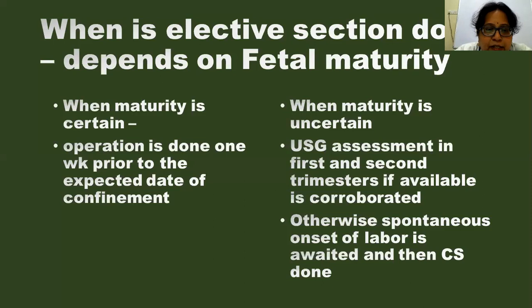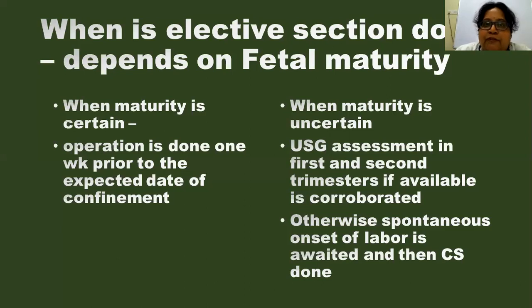When the maturity is certain, the operation is done 1 week prior to the expected date of delivery. That is, after 39 completed weeks, we can plan and do the cesarean section. When the maturity is uncertain, that is, if the woman says she has irregular periods and her dates are wrong, then what do we do? We do an ultrasound assessment and rely on the ultrasound done in the first and second trimester.